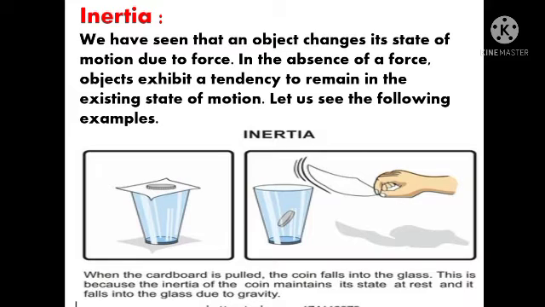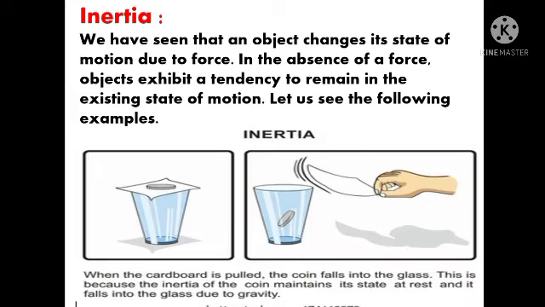So what is inertia, students? In the absence of a force, objects exhibit a tendency to remain in the existing state of motion. Same as how the coin was first at the rest position, in its existing position. So students, what do we come to know, what is inertia? Tendency of a body to resist a change in motion or rest.